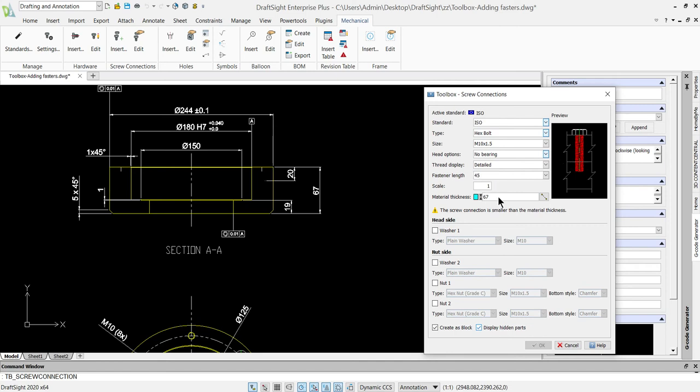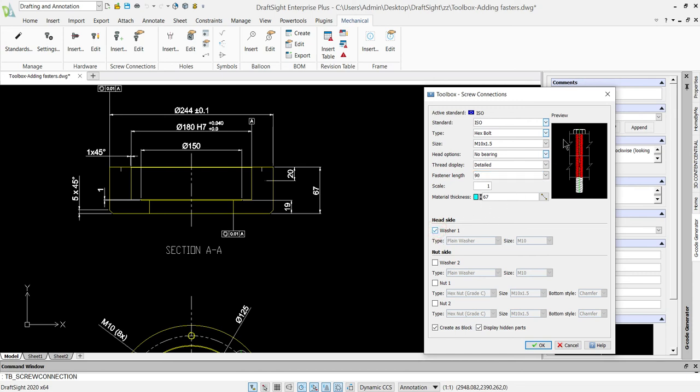Then I need to define the distance here. You can just select this distance specification and define the distance. It is 67. I'll mention it here. The fastener length should be more than that, so I'll take it around 90. Then this portion will be remaining, I can place the washers.